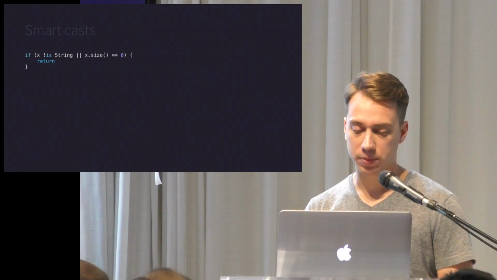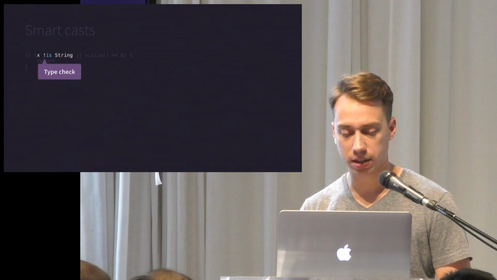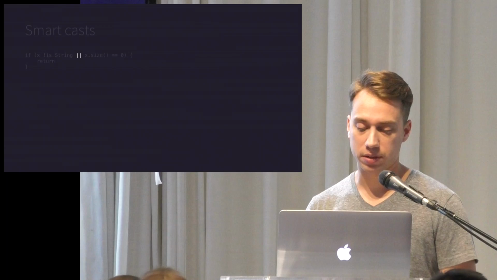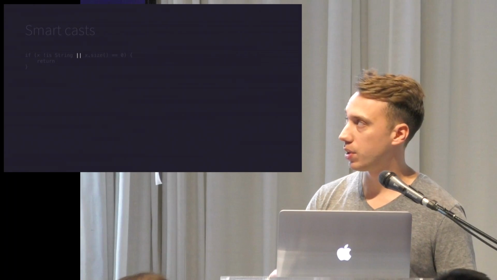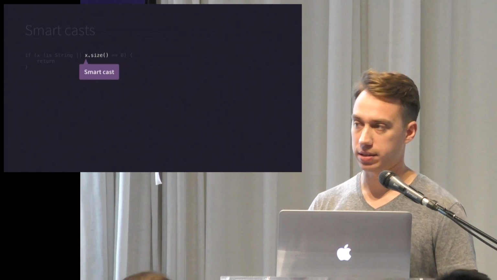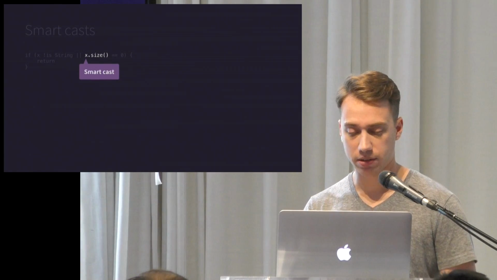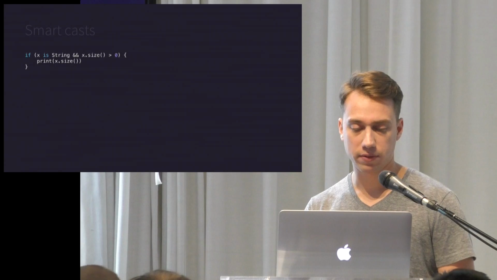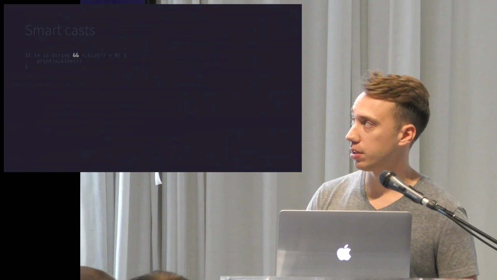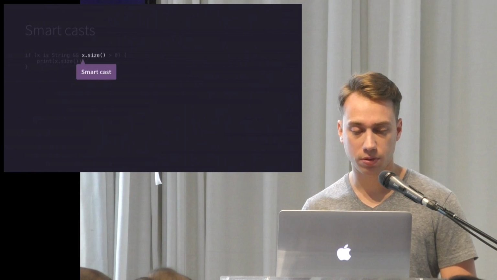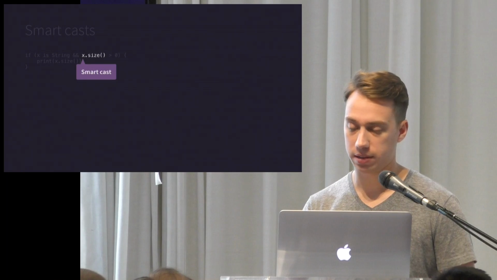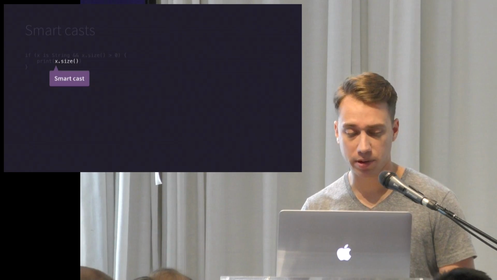Casting anywhere after the type check even includes inline logic. So here we're checking if it's not a string, and then we use the OR operator. So if the left-hand side was false, it was a string, that means we can access it as a string, and it gets casted by Kotlin. Or the inverse, which if it is a string, we use the AND operator, and so the left-hand side is true, and we can use it as a string using smartcast. And also anywhere thereafter.